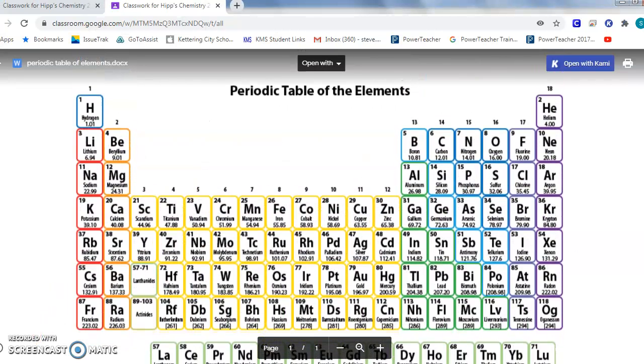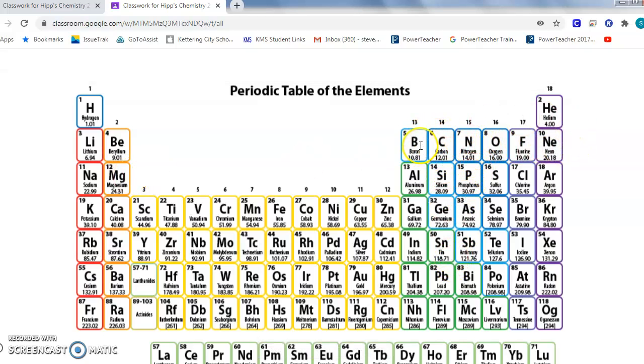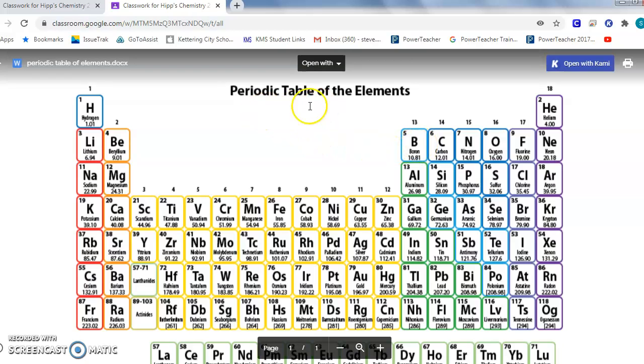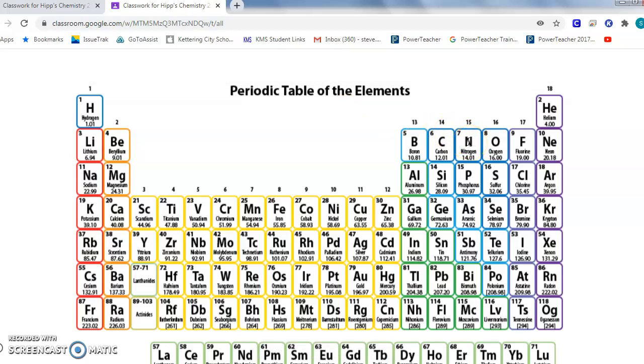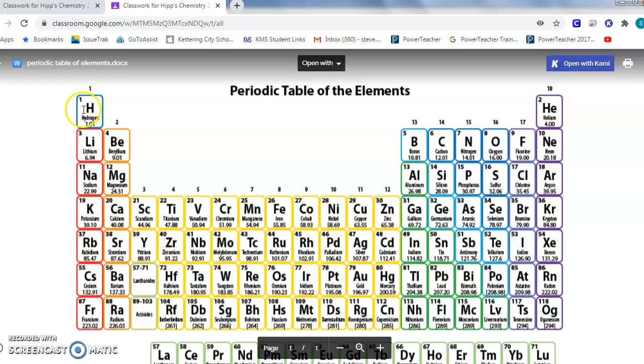On the periodic table of elements, there are no subscripts or formulas because they're just telling you what one atom has. The periodic table does not tell you which ones join up with themselves, but they're right here. We mentioned there's 7 of them. If you just draw a little 7 right here: nitrogen, oxygen, fluorine, there's the top part of the 7. The side of the 7: fluorine, chlorine, bromine, iodine. We have 1, 2, 3, 4, 5, 6 of the 7. We're missing one. There's the one we're missing.